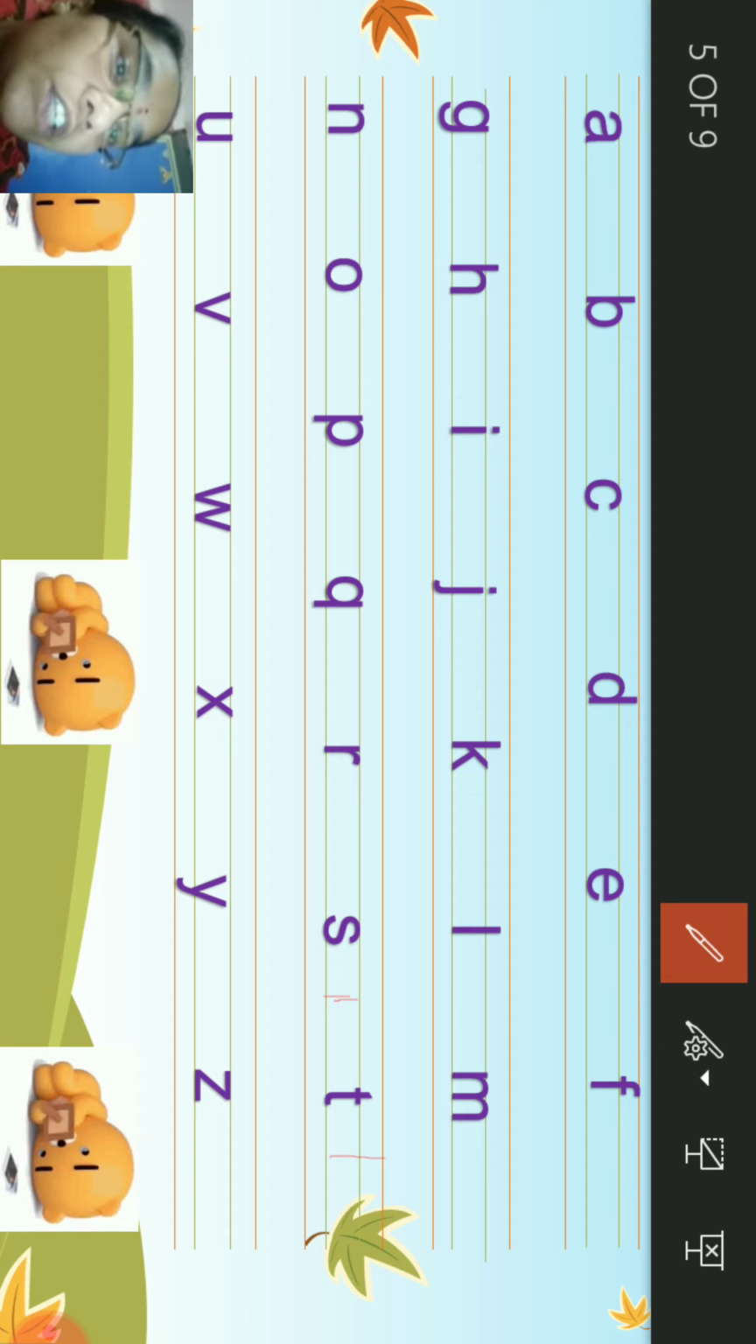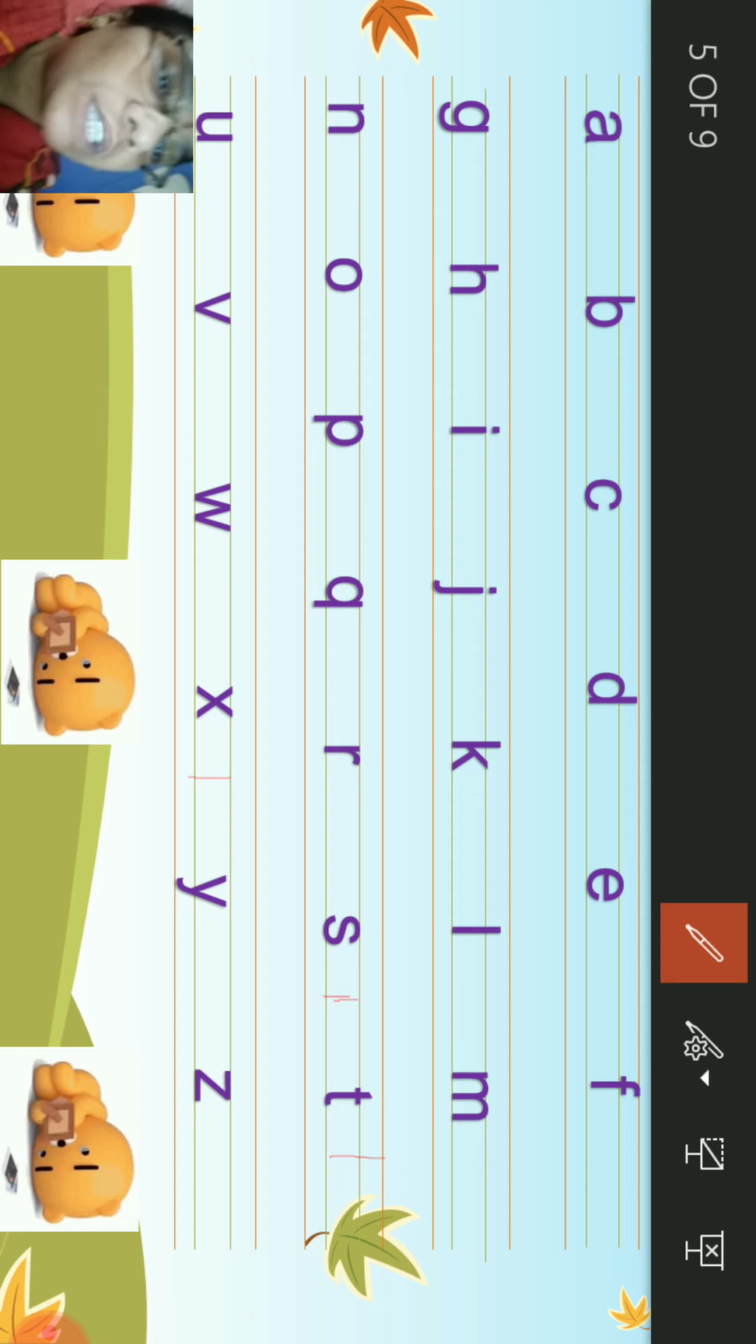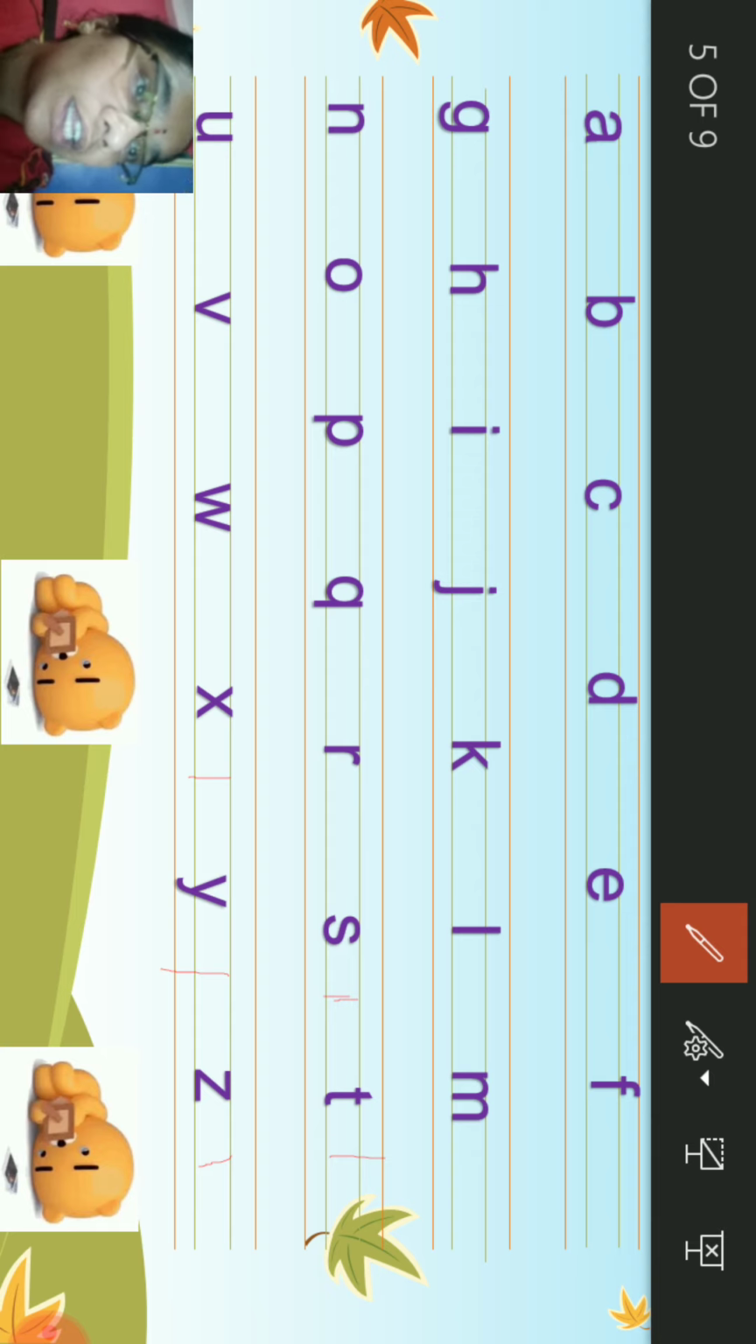Okay, we need to write these letters between blue lines. Next, what comes after X? Y. We need to write letter Y in the bottom 3 lines. What comes after Y? Z. We need to write small z between blue lines. Okay, children?